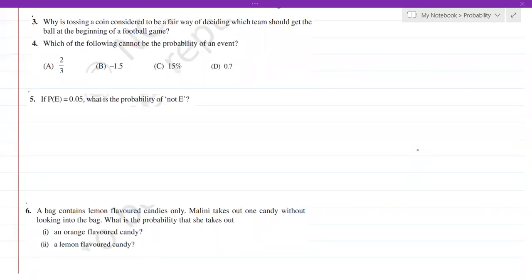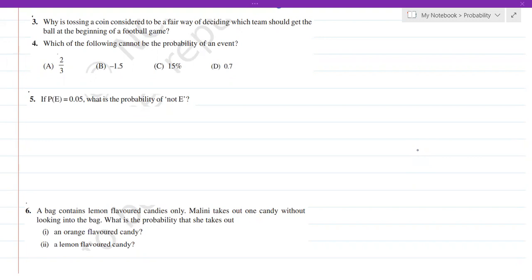So let's continue the problems on probability. So the third question: why is tossing a coin considered to be a fair way of deciding which team should get the ball at the beginning of a football game? Now basically, why is tossing a coin considered fair?